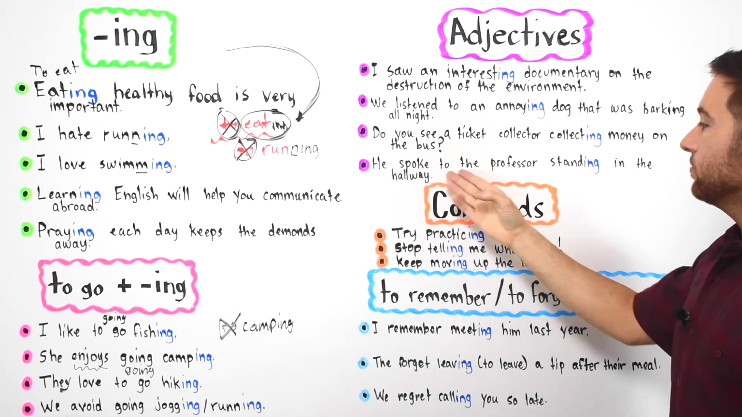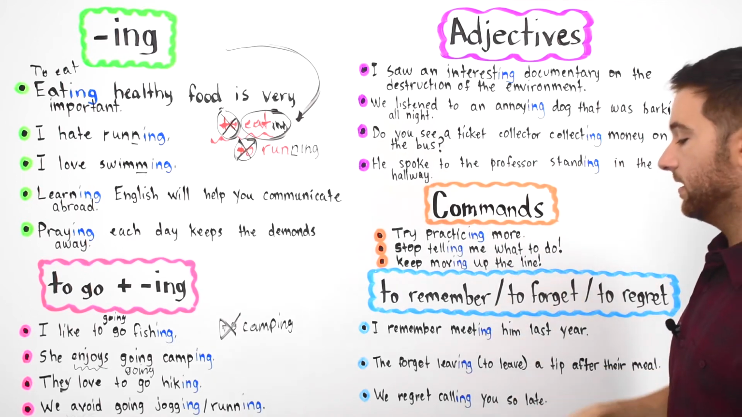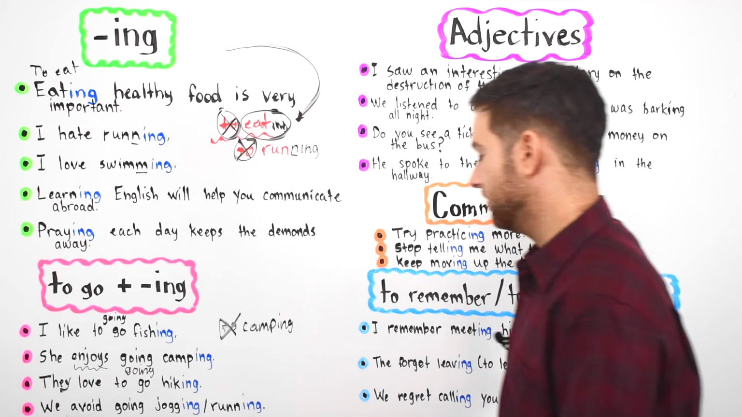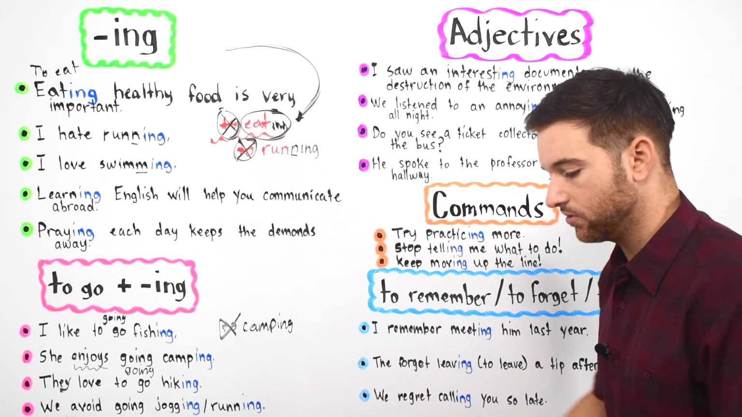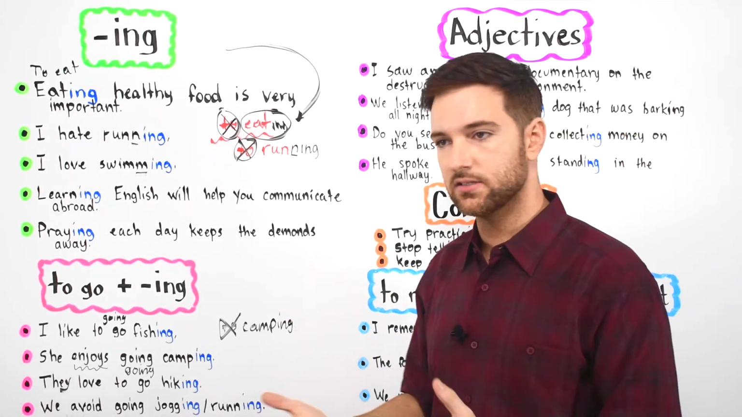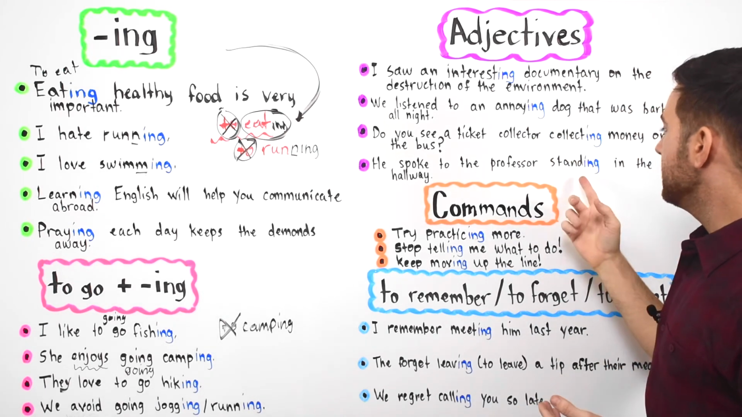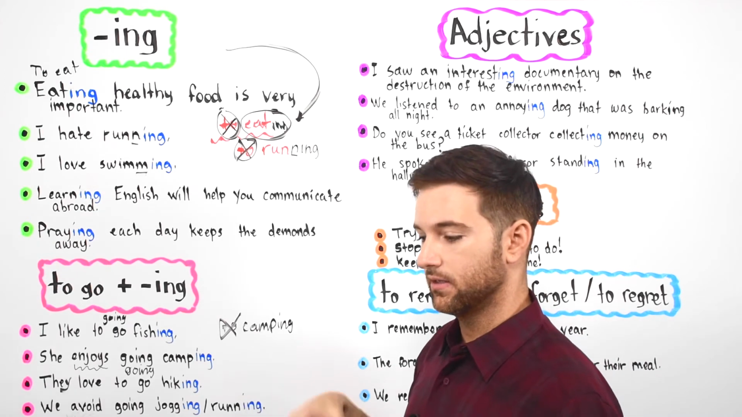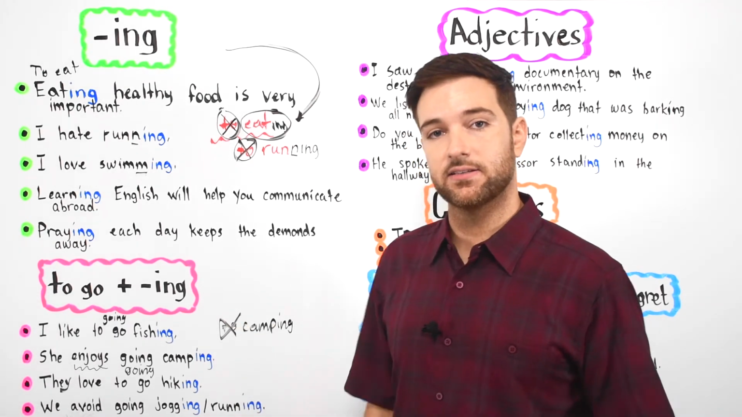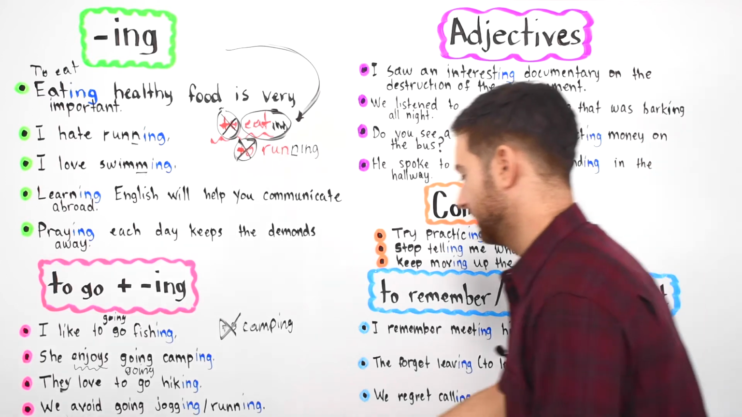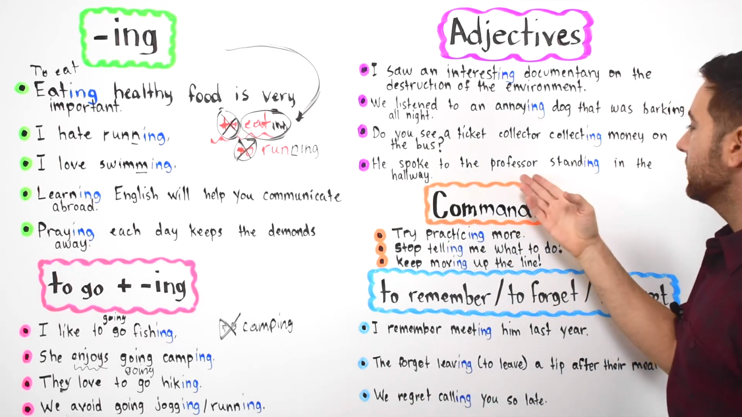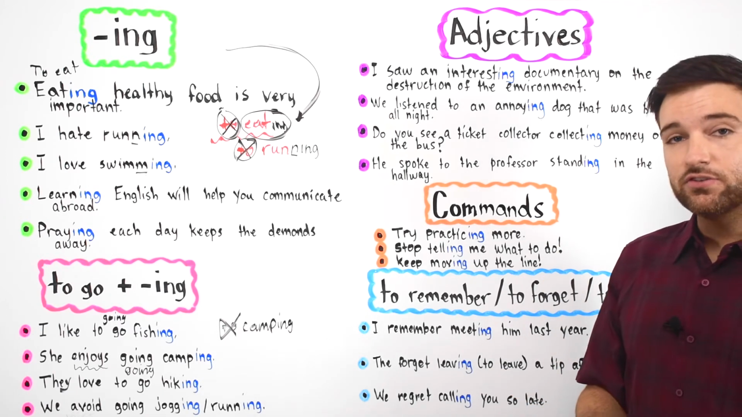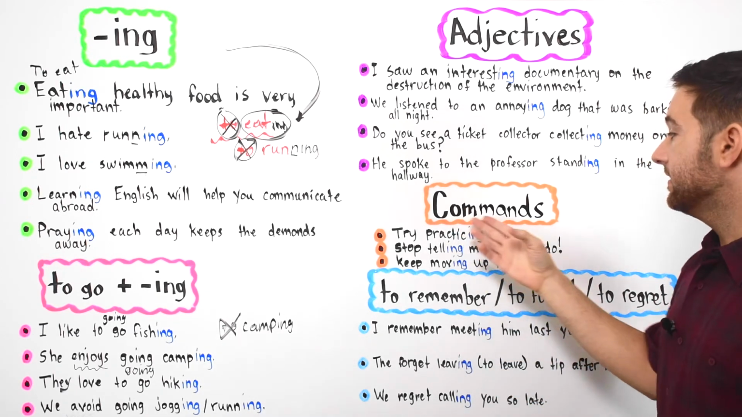Next we have, he spoke to the professor standing in the hallway. The hallway is a corridor, okay, like at school, at the library. I mean, there's these small corridors that you walk through to go to class. Standing, so I have a chair here and I'm sitting, okay, but now I'm standing on my legs. Again, it's describing what the professor is doing. What is the professor doing? He is standing.